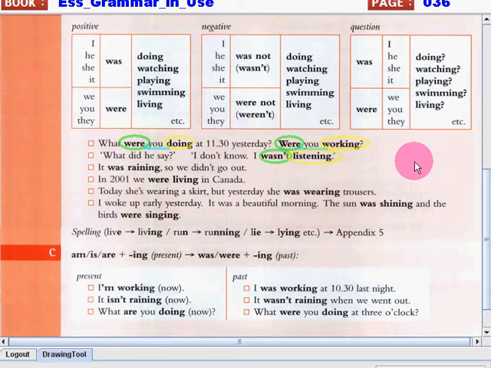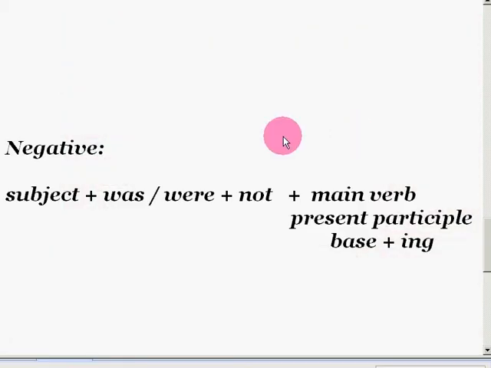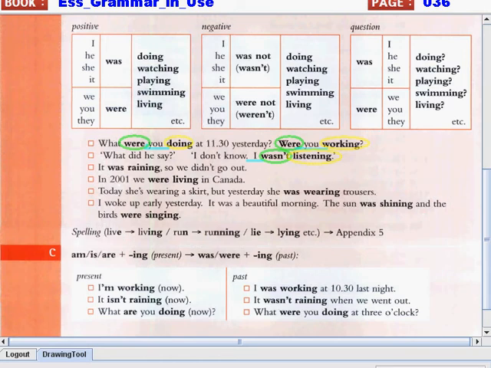Okay, this is a negative sentence. Why? How do we make a negative sentence in the past continuous tense? If we have a negative sentence, we have the subject first, and then our be verb in the past tense was and were, plus the word not because it's negative, and then the present participle of the verb. So here we can see that we have the subject and then our be verb was and then the word not followed by the present participle of the verb. So indeed, this is a negative sentence.